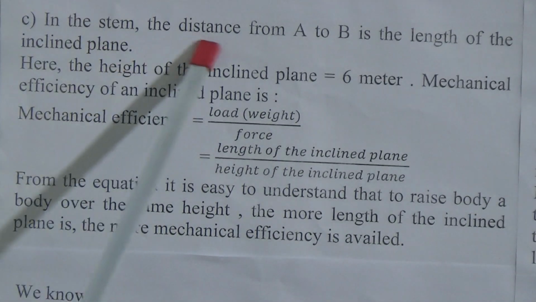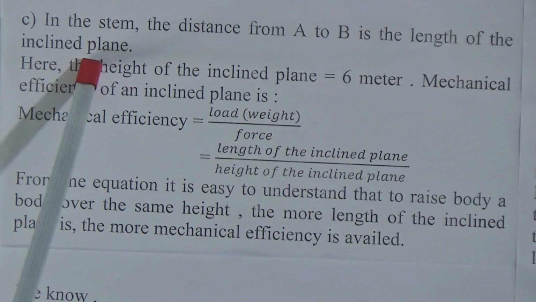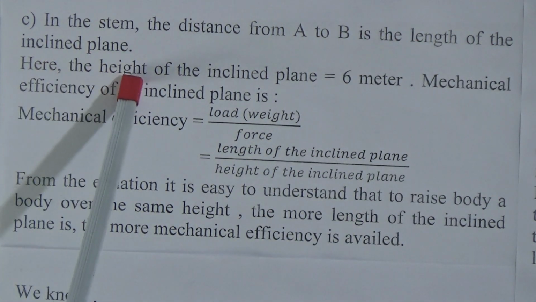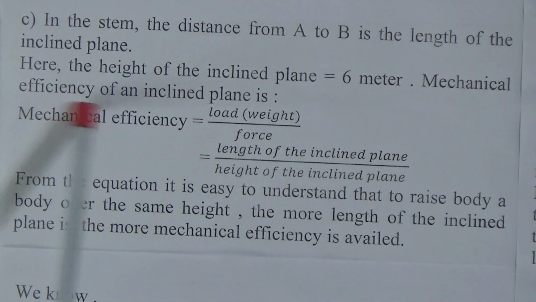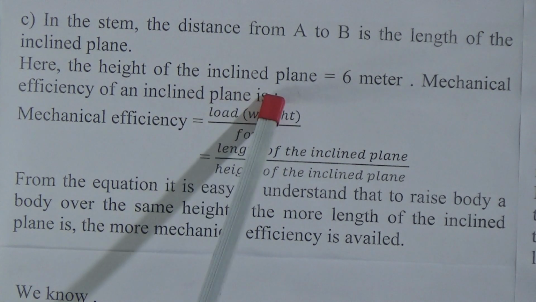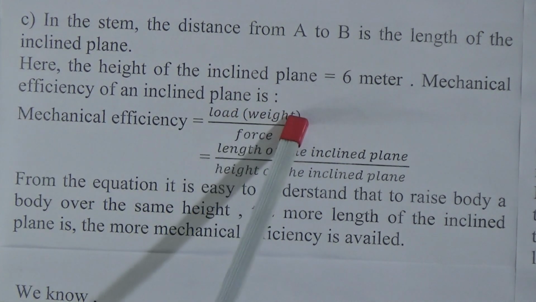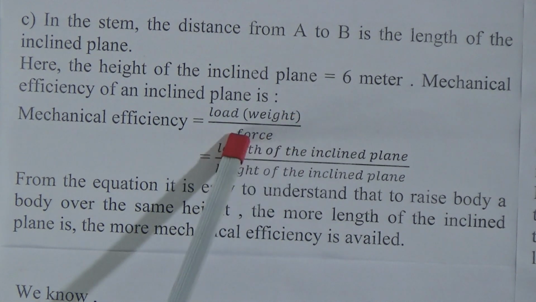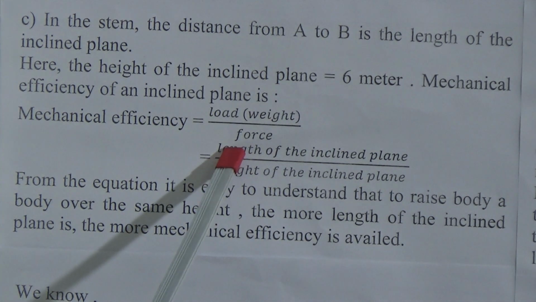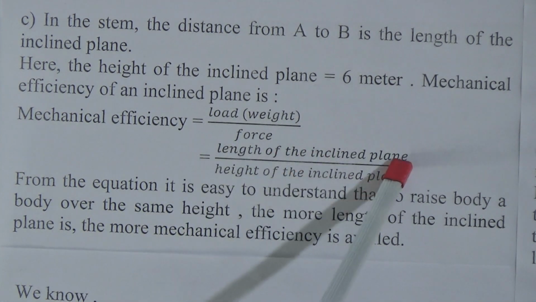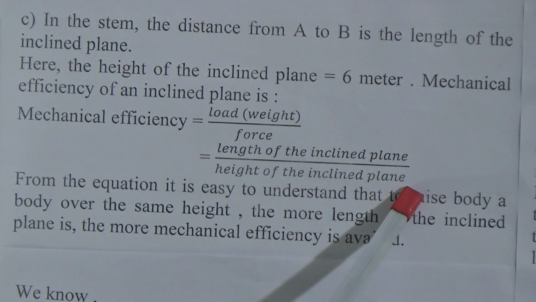In the stem, the distance from A to B is the length of the inclined plane. Here the height of the inclined plane is 5 meters. Mechanical efficiency of an inclined plane is equal to load or weight divided by force, which equals the length of the inclined plane divided by the height of the inclined plane.